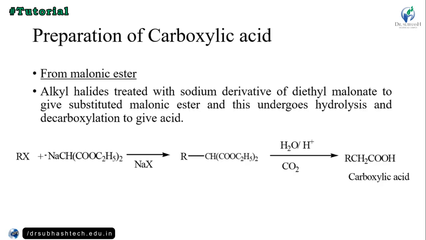So first the alkyl halide and diethyl malonate react, and NaX, sodium halide, is removed. The alkyl group is attached to the diethyl malonate, and then H2O and H plus are added and CO2 is removed, so we get the carboxylic acid.